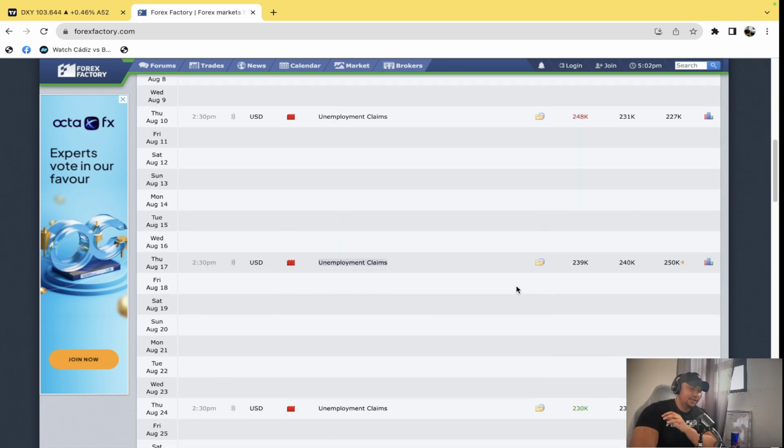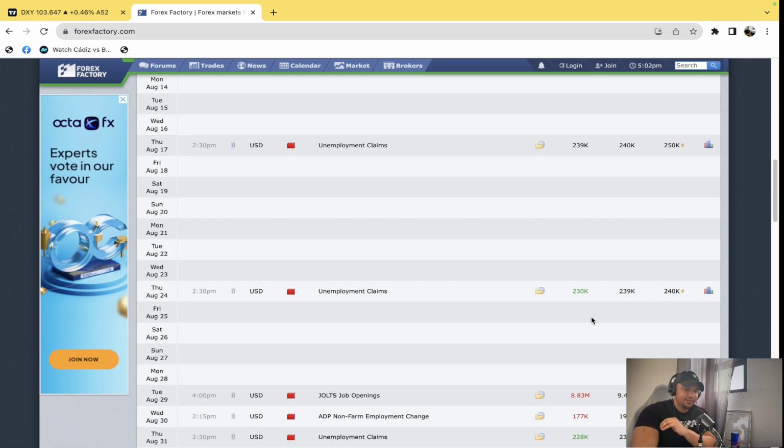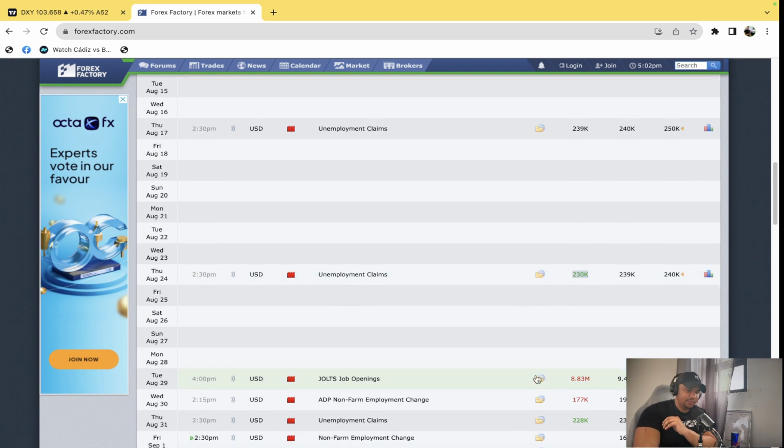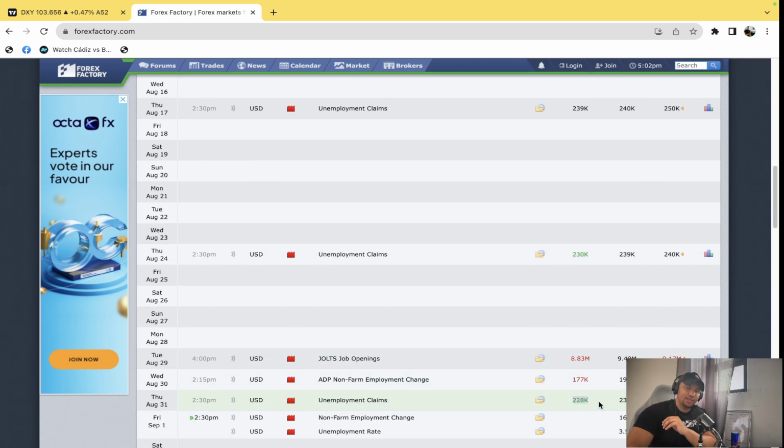Next up, unemployment claims again for the following week of the 17th. We can see there we went from 250k, which was the 248k, I think they just rounded off, but we can see here it then dropped to 239k, meaning for that week less people filed for unemployment claims. Here you can see also, again, we went from the 240k there to 230k, so less people came through to file for unemployment claims. We can see here also within the last week, less people filed for unemployment claims as well.